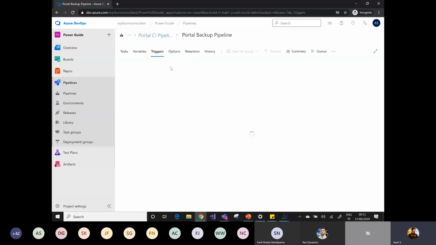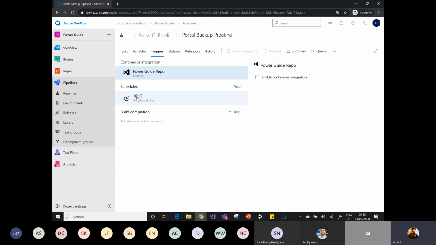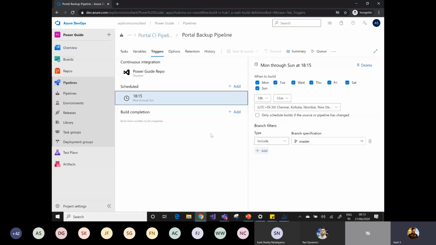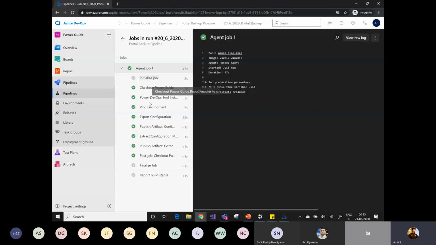So you don't need to worry about your code getting accidentally lost, or about not having taken the configuration backup. You just need to focus on the development activities, and this CI pipeline of portal backup will automatically run at the scheduled time and take all your configuration data. Let's see what the status of the pipeline is. As you can see here, all the tasks have been performed excellently well, and I got the 2 artifacts published.